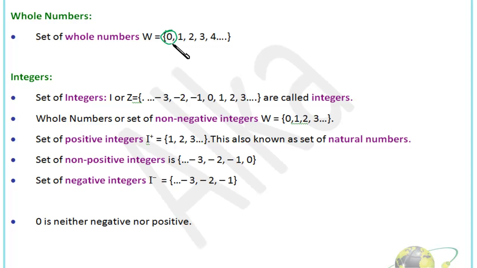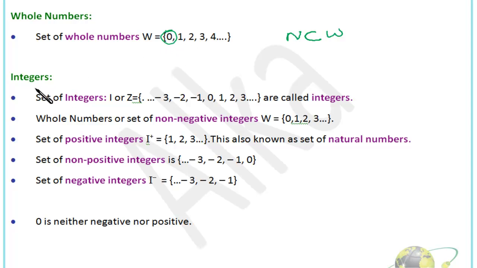It is the element that is part of whole numbers, but it is not a part of natural numbers. Right? So we can very well say that the set of natural numbers is a subset of whole numbers. That means all the elements of natural numbers are there in the set of whole numbers, right? And in the set of whole numbers, one extra element we have, that is 0.